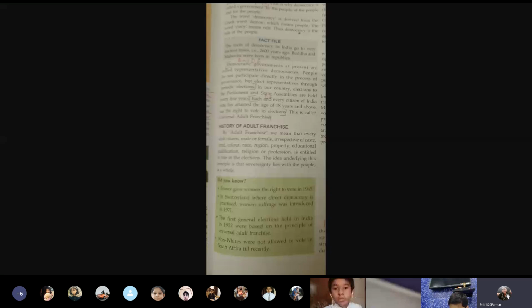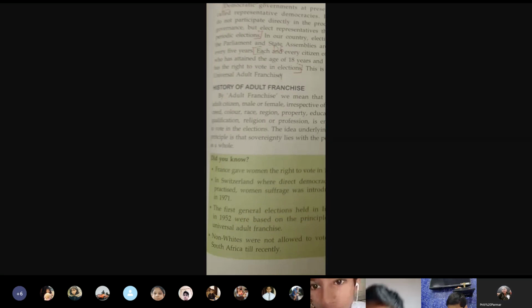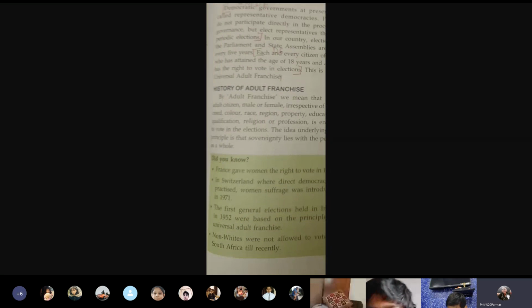But all this never happened earlier. Earlier, people called themselves democratic, but they followed different rules. Now, we'll first read about Did You Know? Okay? Now, the first jotter says France gave women the right to vote in 1945.